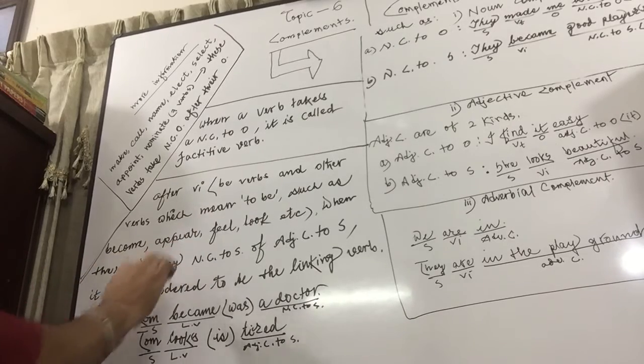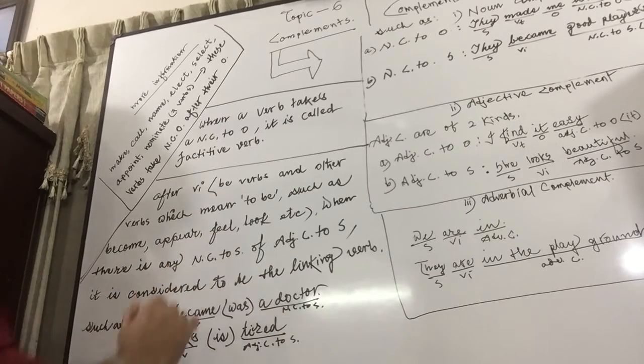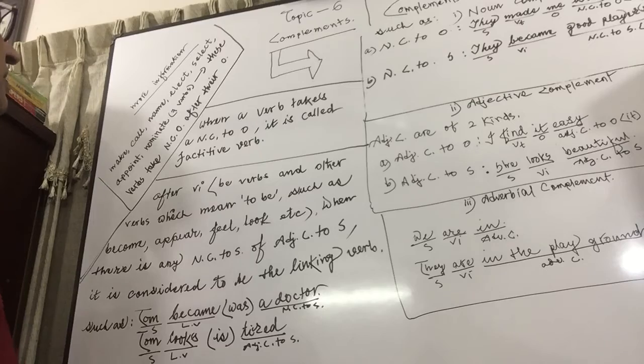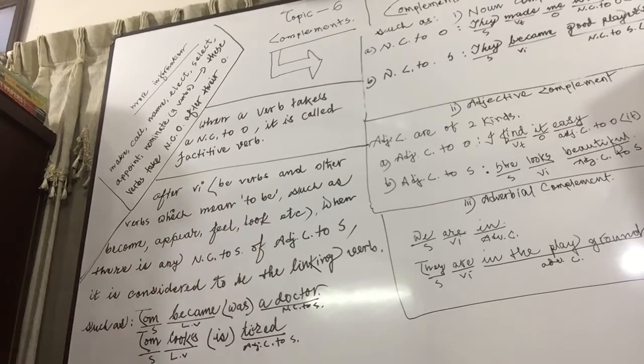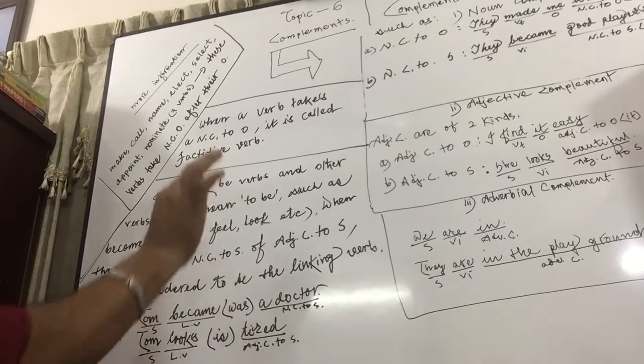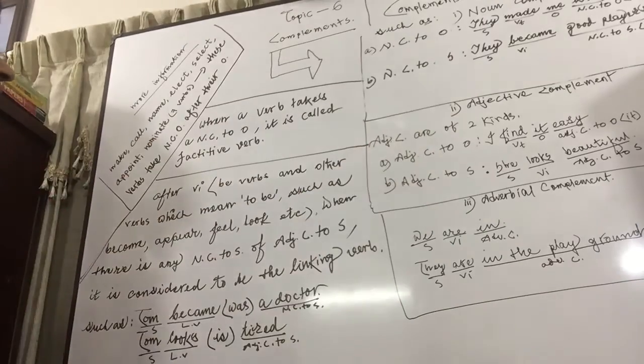Appear means what? Suppose you appear healthy, that is, you are healthy, right? Feel. I feel what? Cold, or something else. Look. You look nice. In this way, you can use them as VI. And when they are used as VI, they must take any noun or adjective or adverb.